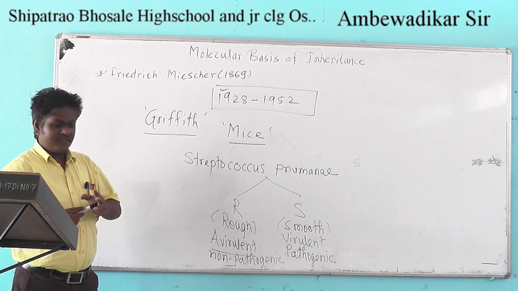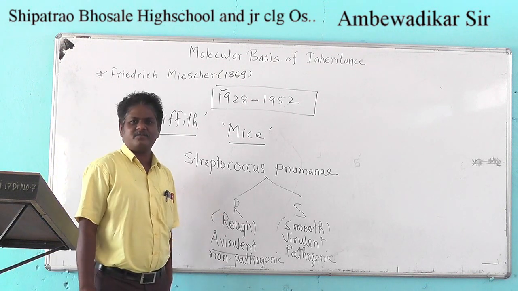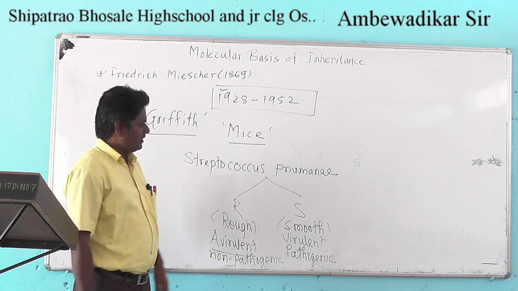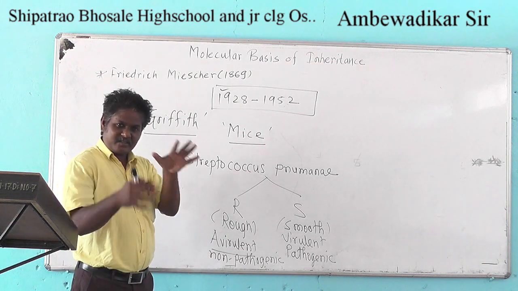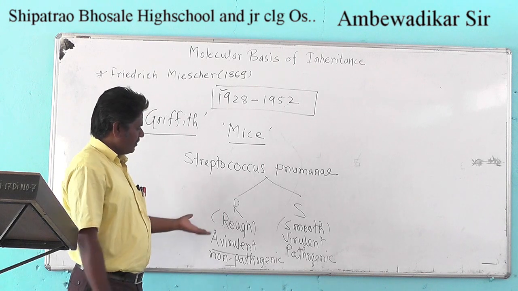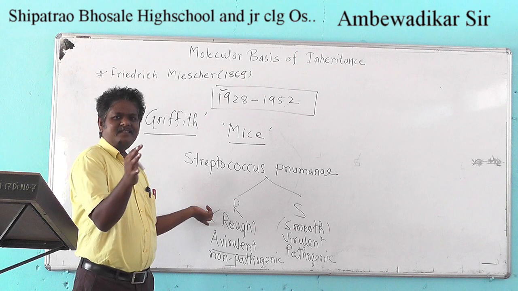So one causes the disease, another does not. The S strain is responsible for causing pneumonia in human beings and various mammals, while the R strain, also a strain of Streptococcus pneumoniae, does not cause the disease.